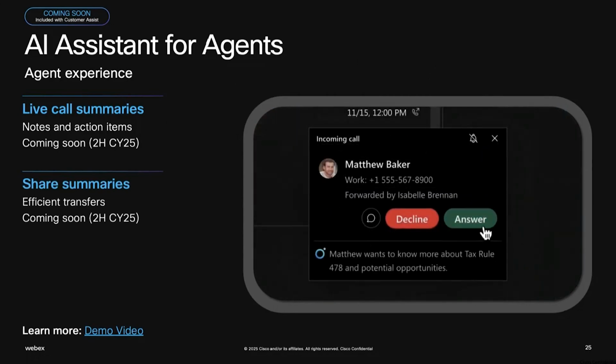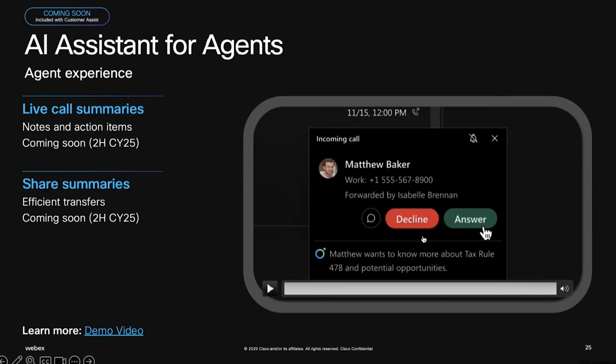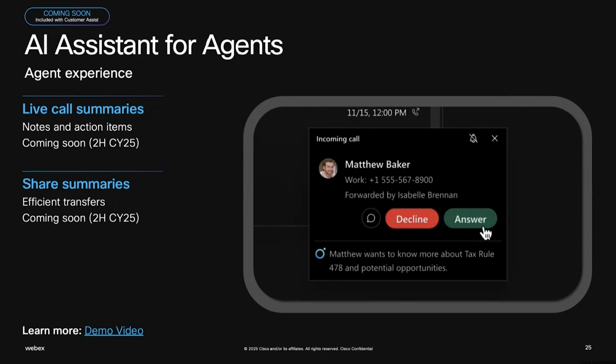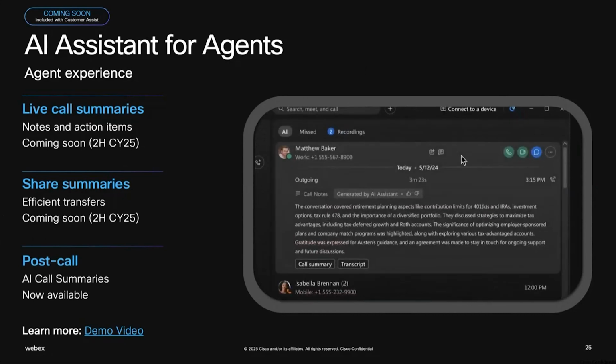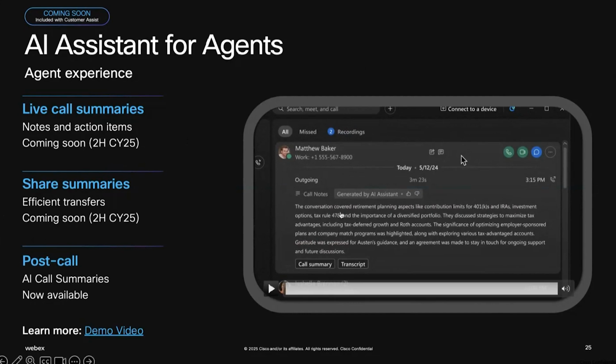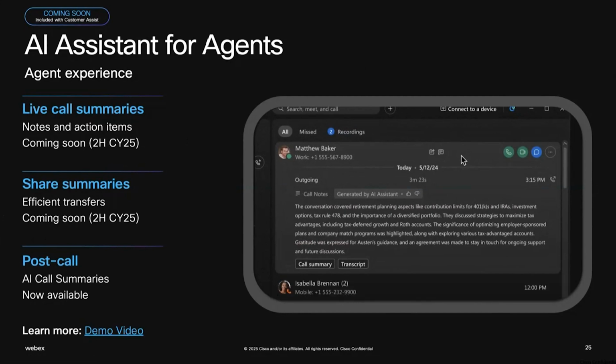The moment I click on transfer here, you can see there's already a history available of the conversation that I had with my customer Matthew. The moment she answers, she will get the entire summary of the discussion that was there. Not only that, after the call is concluded, she'll be able to access the entire conversation notes, the transcript, the key points, or action items that I need to take after the call. All of this will be available through the recording tab of my WebEx application. So these are some of the new features that we'll be able to deliver as part of the AI assistant offering